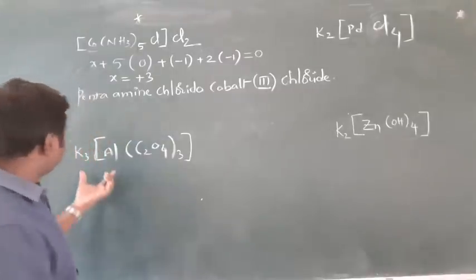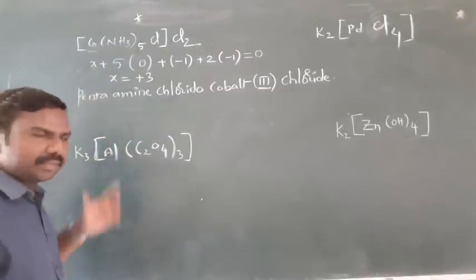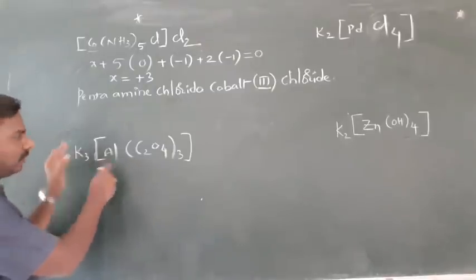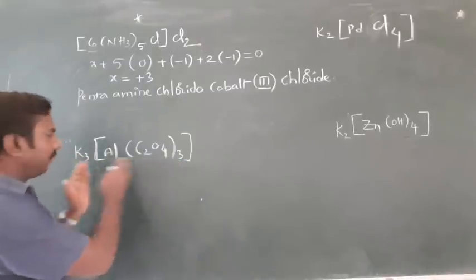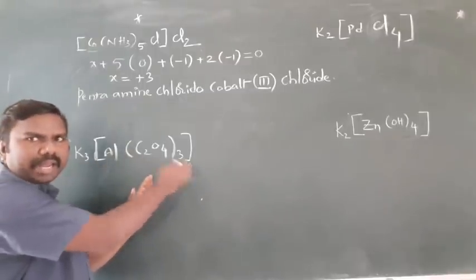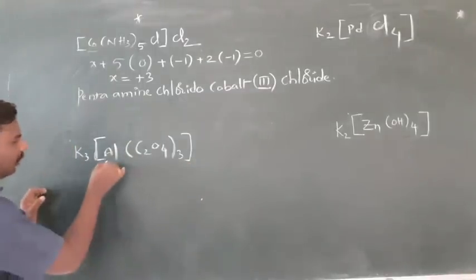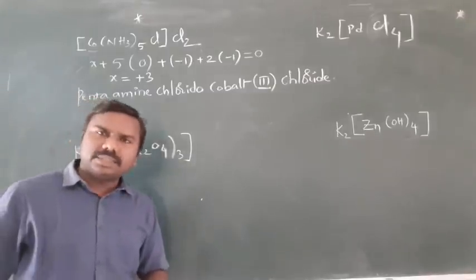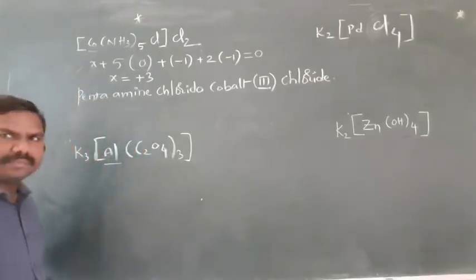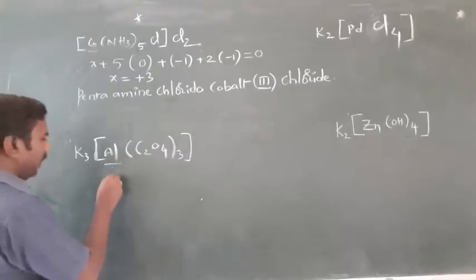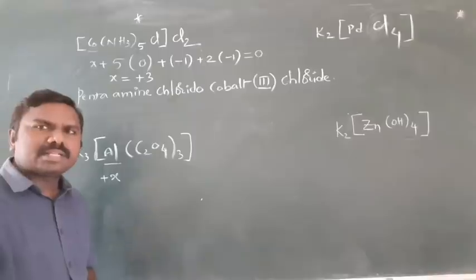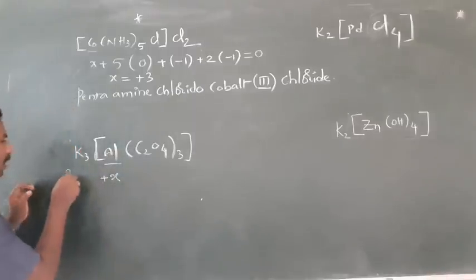Next, this example, we'll observe. K3[Al(C2O4)3]. Counter ion, positive ion, complex ion is negative. First cation followed by anion. So now we have to represent here the oxidation state. Aluminium here, so aluminium x plus potassium plus 1. That's why 3 potassiums, 3 into plus 1.